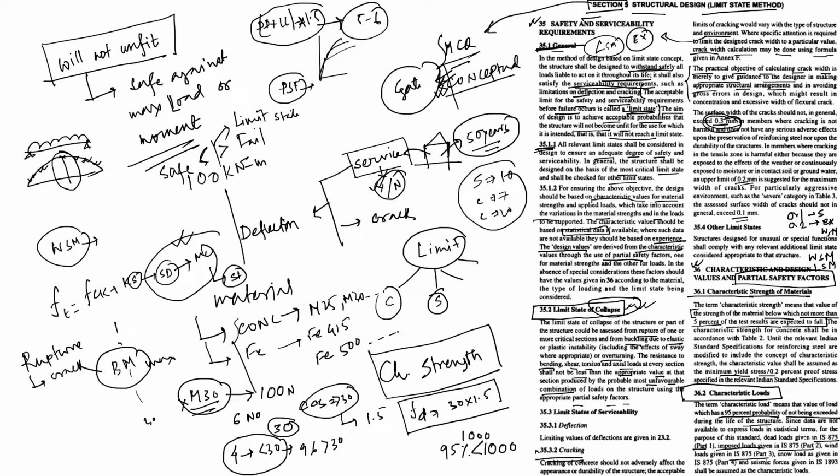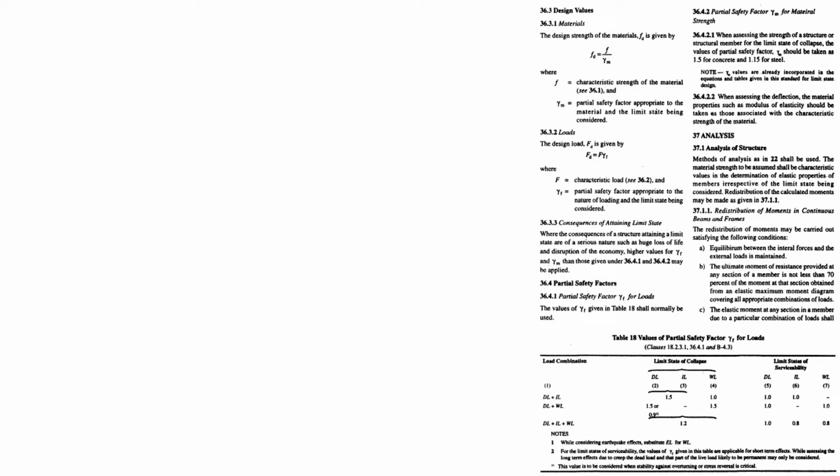Snow load is IS 875 Part 4, and for seismic load IS 1893 shall be assumed as the characteristic load. When we read about the load variation, we will find how to do this variation according to this code book. Now we talk about the design value.